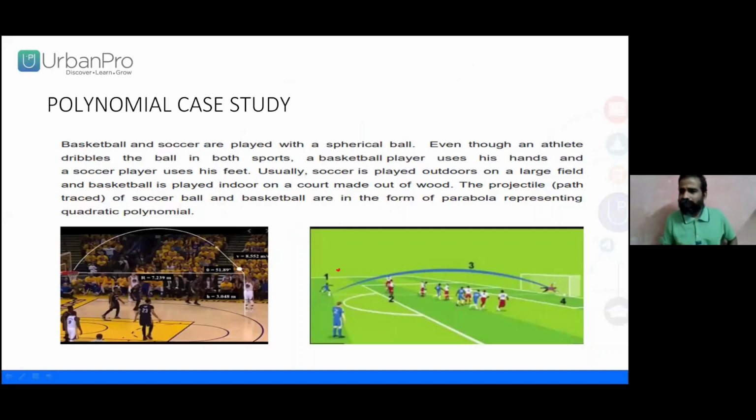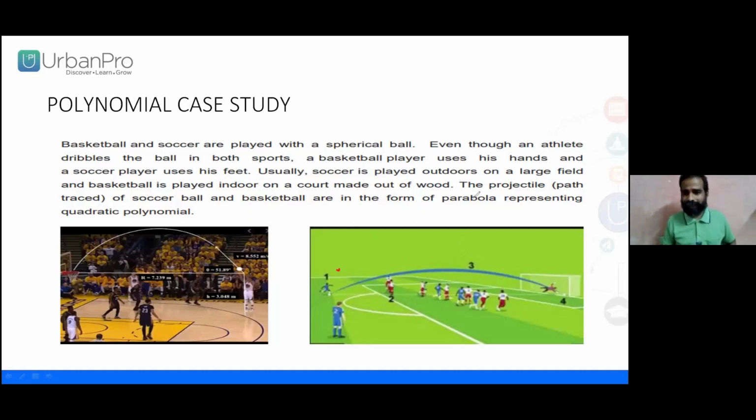In both sports an athlete dribbles the ball; a basketball player uses his hands, and a soccer player uses his feet. Usually, soccer is played outdoors on a large field, and basketball is played indoors on a court made of wood, right?